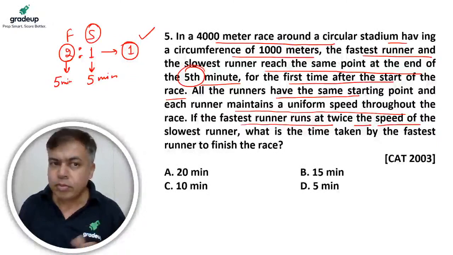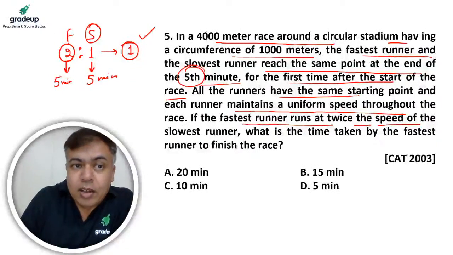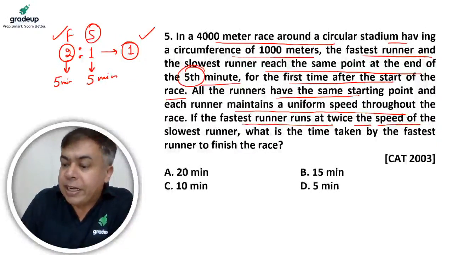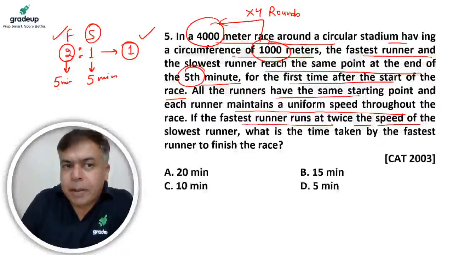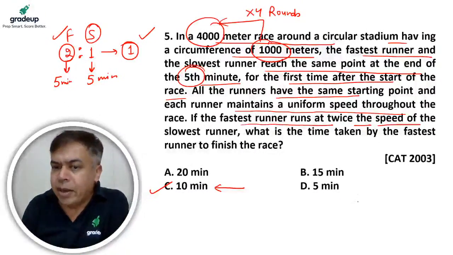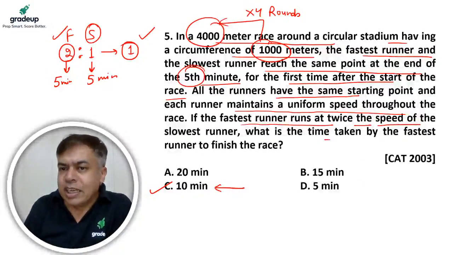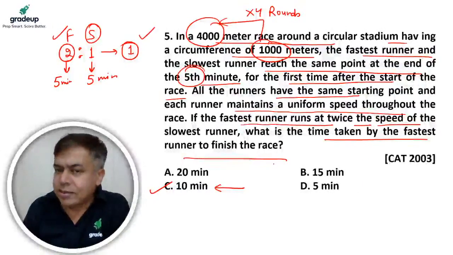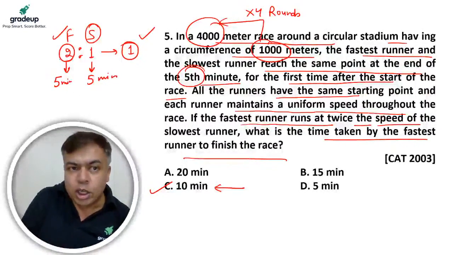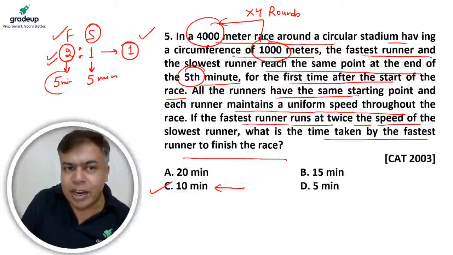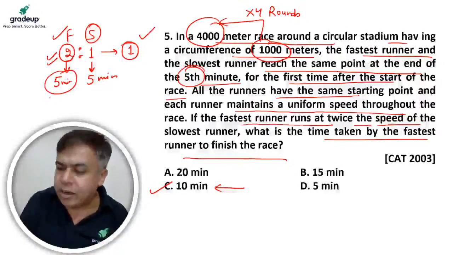Now in 5 minutes, this fastest runner is completing 2 rounds and the race is 4 rounds, because one round is 1,000 meter. So if 2 rounds are completed in 5 minutes, 4 rounds will be completed in 10 minutes. So the answer is 10 minutes, simple. What is the time taken by the fastest runner to finish the race? Simple, 10 minutes. Two circles in 5 minutes, 4 circles in 10 minutes.